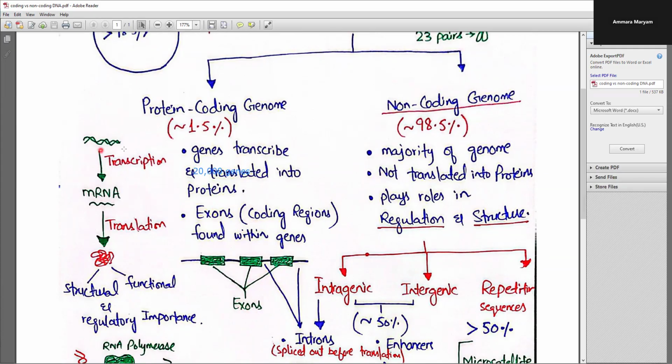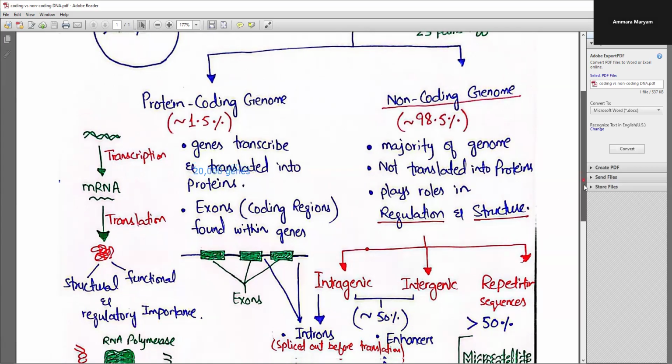So first of all, we have a DNA. DNA is basically transcribed into the useful type of RNA, that is the messenger RNA. This is the only type of RNA that has to be translated into the proteins. These proteins have vital importance. They have structural, functional, and regulatory importance.